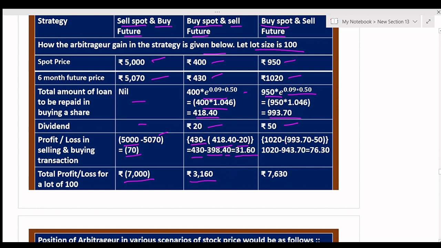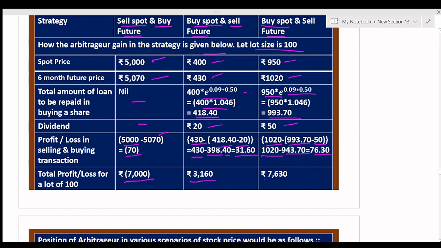Here you see 1020 is the 6-month future price. Here we sell future, so 1020 minus 943.70 is equal to 76.30.